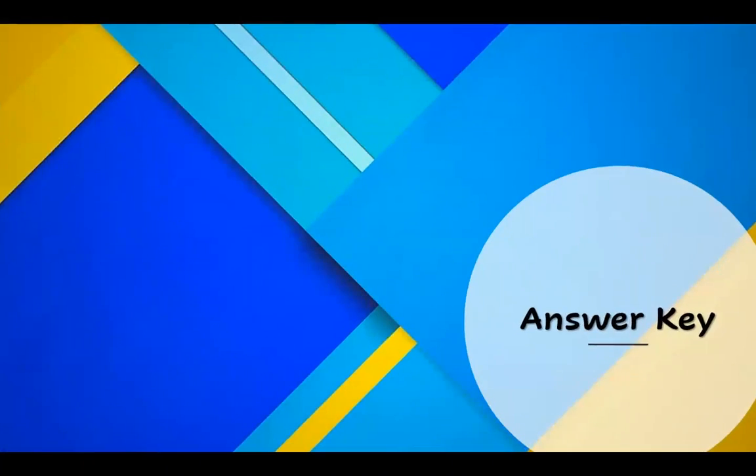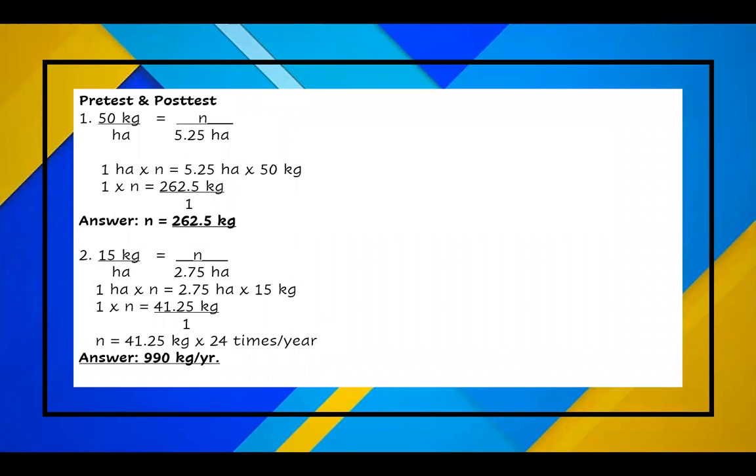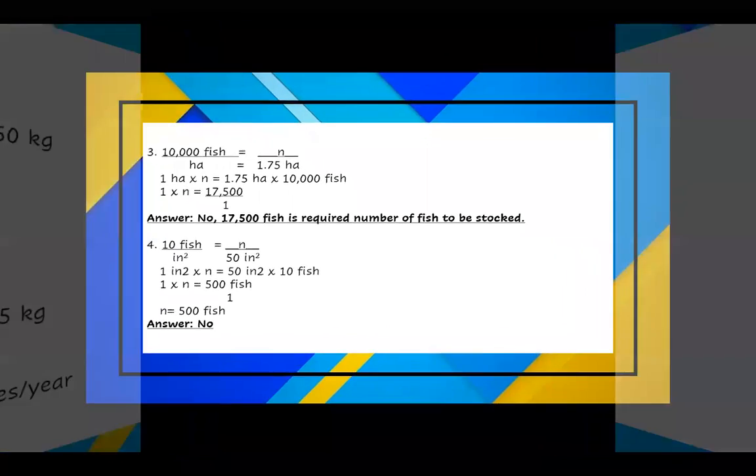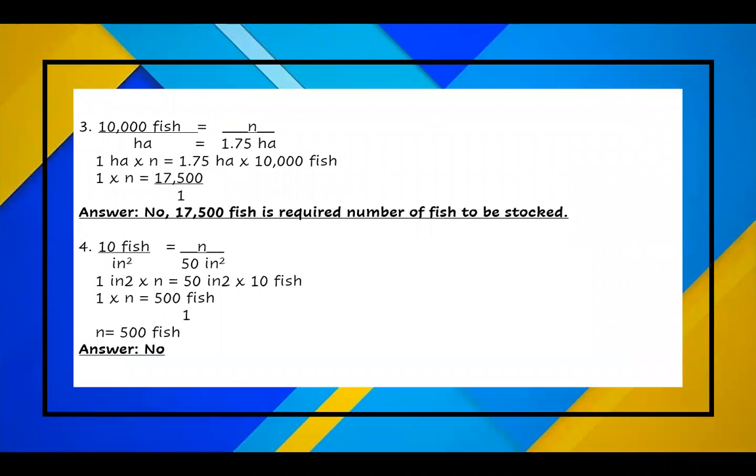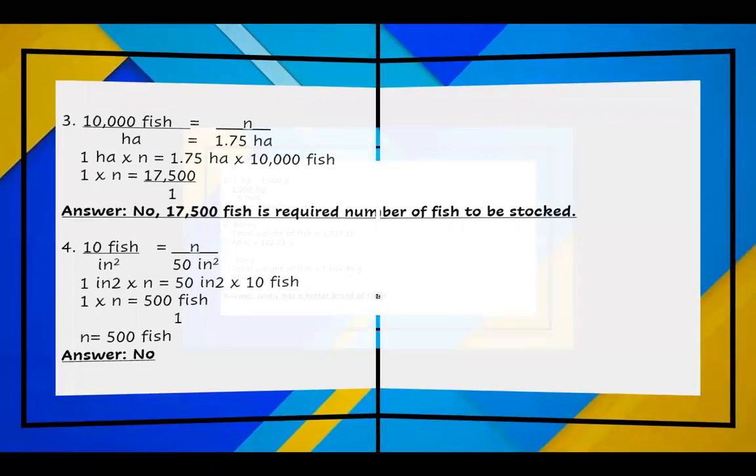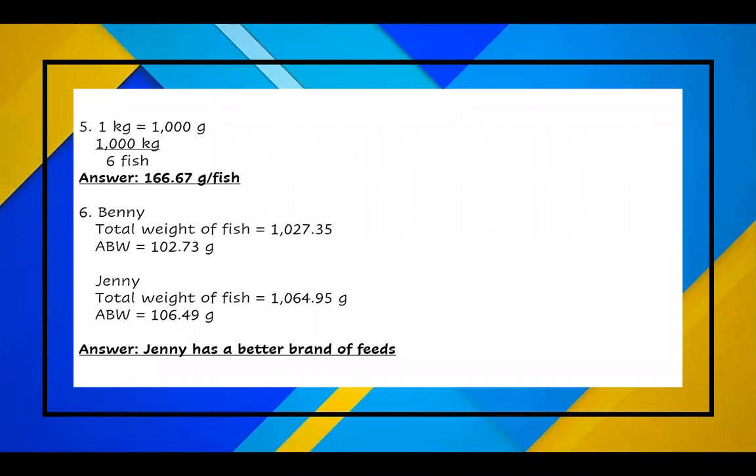For the answer key of the pre-test and post-test: number 1, the answer is 262.5 kilogram. Number 2, the answer is 990 kilogram per year. Number 3, the answer is no. 17,500 fish is the required number of fish to be stocked. Number 4, the answer is no. Number 5, our answer is 166.67 grams per fish. Number 6, the answer is Jenny has a better brand of feeds.